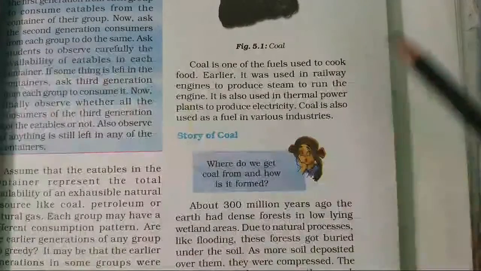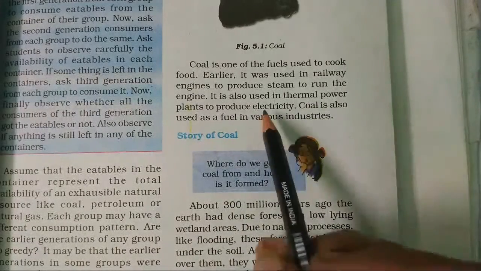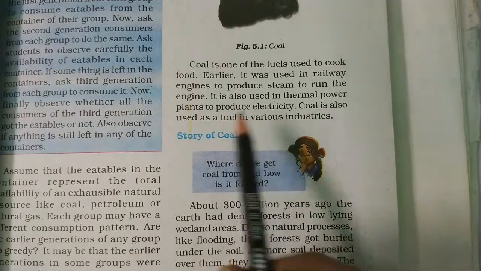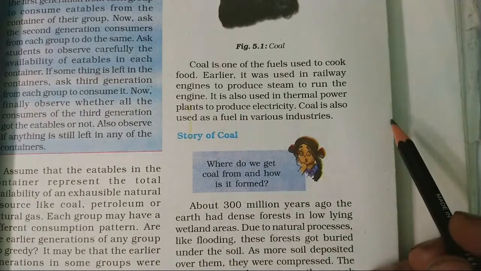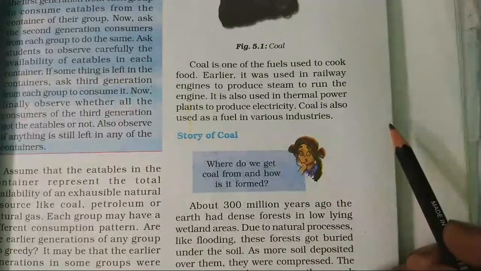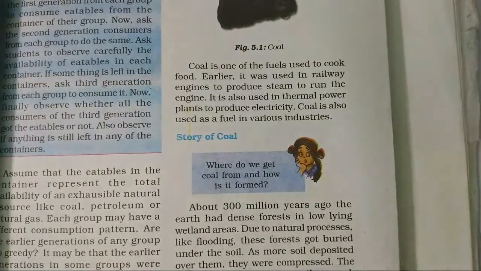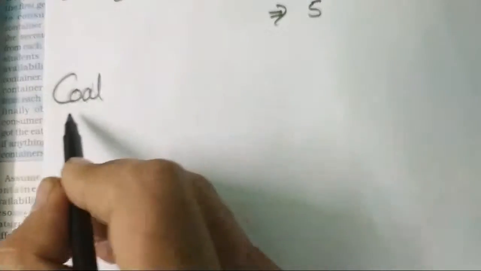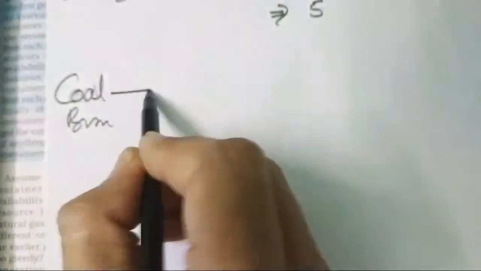Coal is burnt to boil water, and the boiling of water is used to produce steam, and the steam is used to produce a pressure. It is a process where you burn coal, and it produces heat.